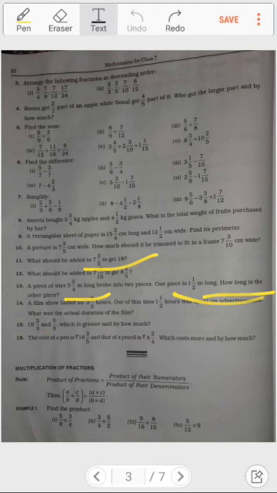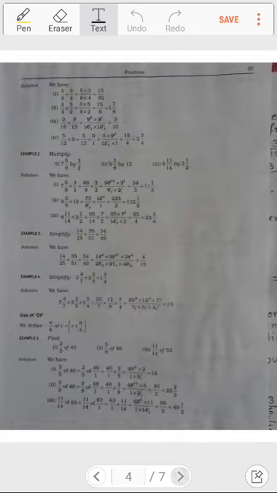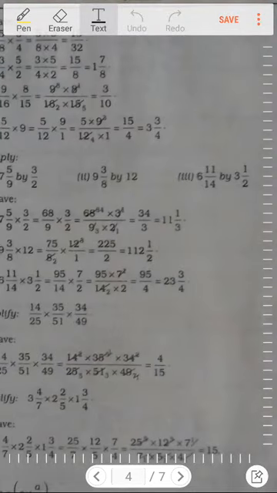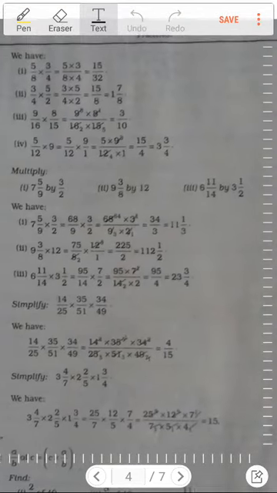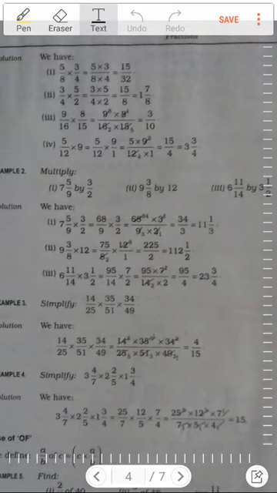So these are the questions. In the next page there is the solution of all these. Example 1 you can see over here. I hope all of you can see it. 5 by 8 into 3 by 4: numerators are multiplied and denominators are multiplied, and this becomes the answer, 15 by 32. Here 3 by 4 into 5 by 2: up it is multiplied, 3 into 5 is 15 and 4 into 2 is 8. And it has been changed into a mixed fraction. 8 ones are 8 and 7 remainder. So 1 and 7 by 8 it becomes.